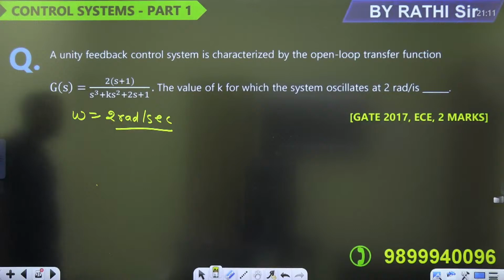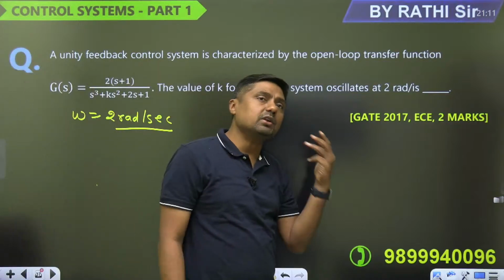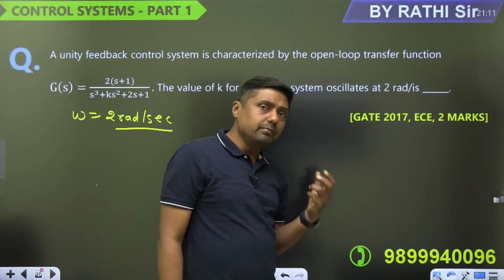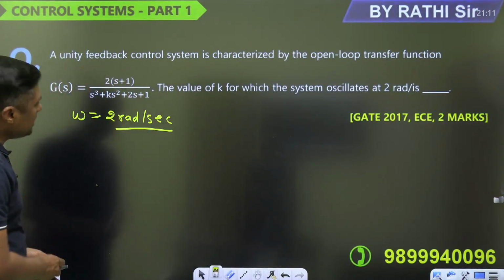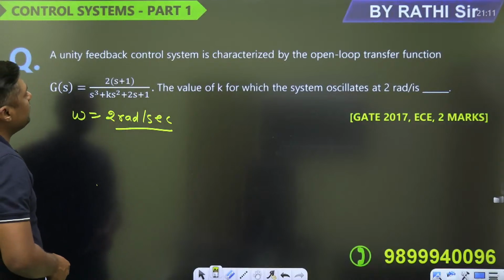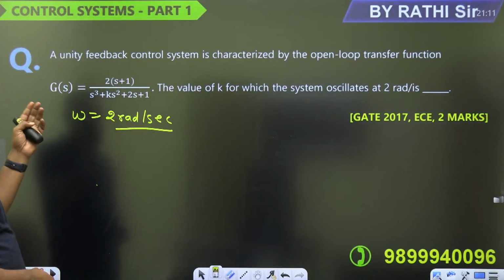A unity feedback control system is characterized by the open loop transfer function. Now, oscillates means what? It is not underdamped. Oscillates means undamped response, where undamped means marginally stable. This is the open loop transfer function.